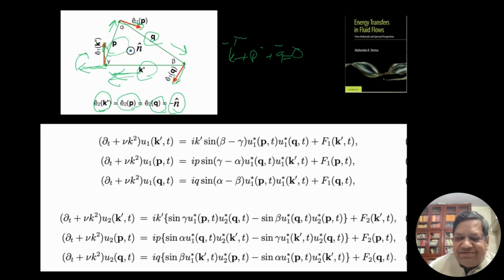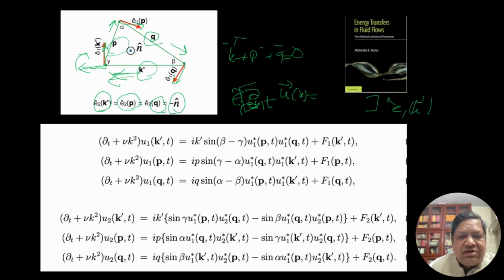We will not do it here, but I'll sketch how to do it. This is the U vector, U of k. The right hand side will have various terms. Take a dot product of this full thing along E1 of k prime.